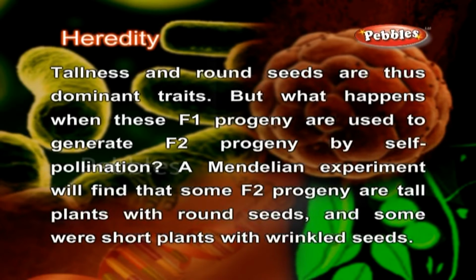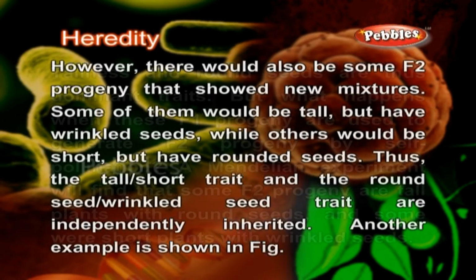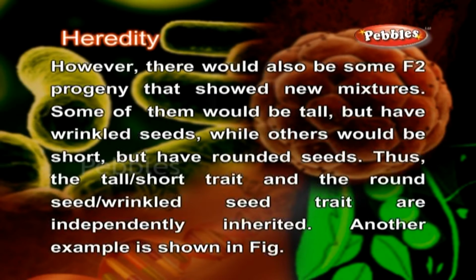But what happens when these F1 progeny are used to generate F2 progeny by self-pollination? A Mendelian experiment will find that some F2 progeny are tall plants with round seeds and some were short plants with wrinkled seeds. However, there would also be some F2 progeny that showed new mixtures. Some of them would be tall but have wrinkled seeds, while others would be short but have rounded seeds.